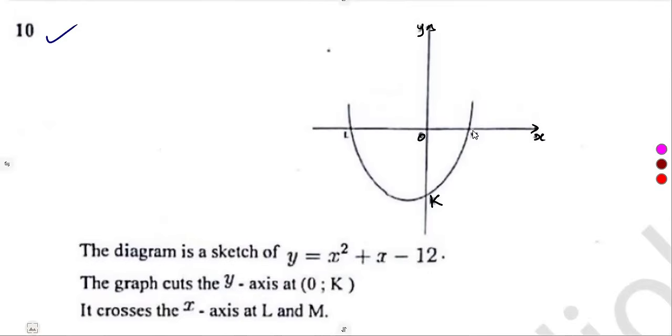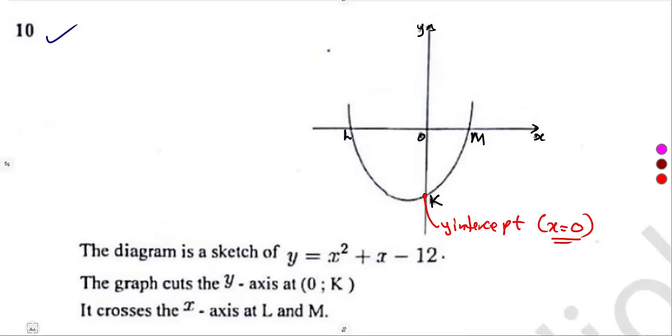This is the point K. This is our M, and this is our L, the x-intercepts. The graph of y cuts the y-axis at 0K, this one, the y-axis. That is the y-intercept. Remember the y-intercept is on a condition where x is equal to 0.